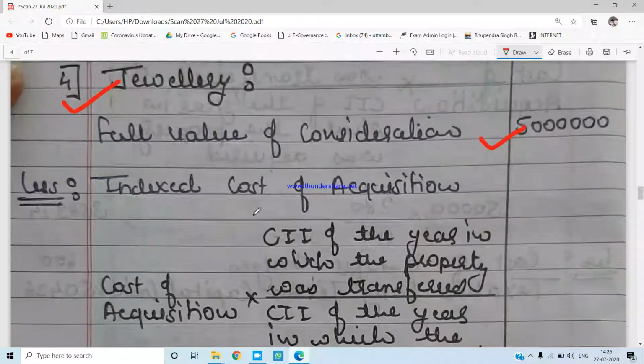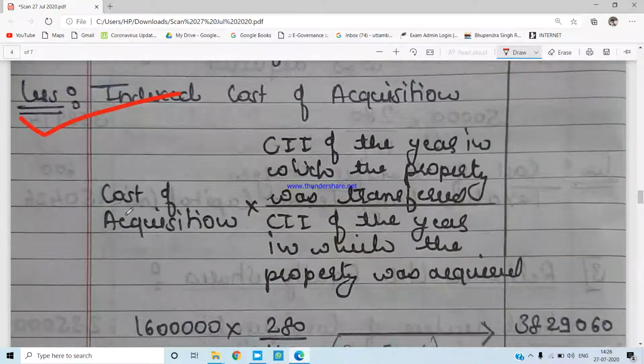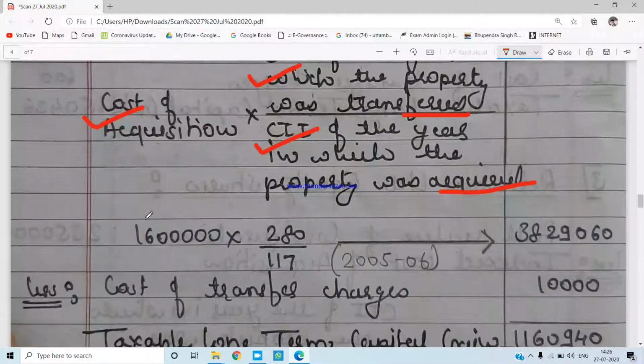Again, the indexed cost of acquisition you have to deduct. How will you calculate? Cost of acquisition into cost inflation index of the year in which the property was transferred, divided by the cost inflation index of the year in which the property was acquired. Now, the cost of acquisition given to us is rupees 16 lakhs.